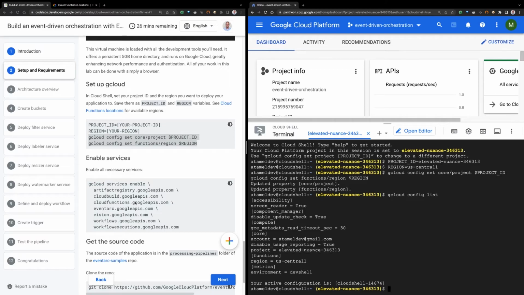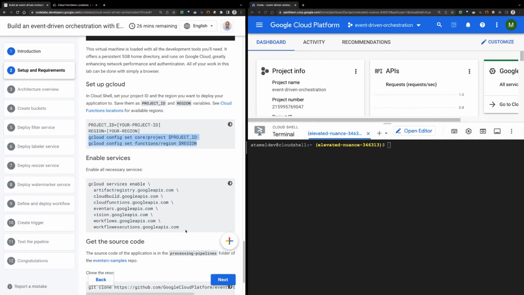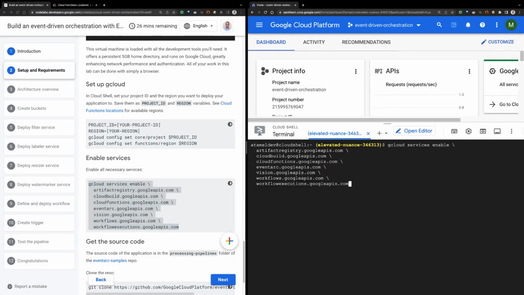So that's that. Then we also need to enable some services. Let me clear this and copy and paste this, and I'll explain what they are. In Google Cloud, by default, the services are not enabled, so we need to enable them. We're going to need Artifact Registry and Cloud Build because we're going to be building functions, and for functions you need these.